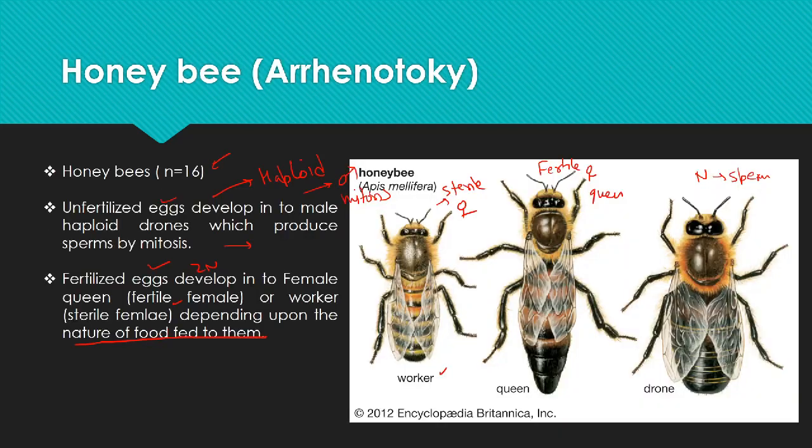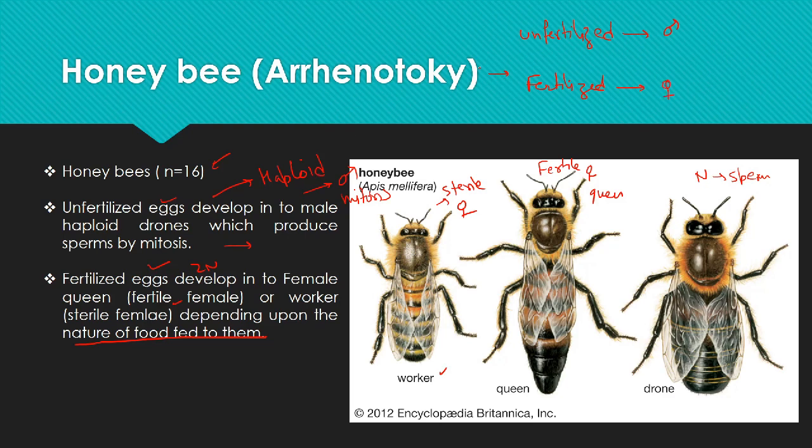In case of Arrhenotoky, there are two types of eggs. One are the unfertilized, the other are the fertilized. Unfertilized eggs give rise to the males, and fertilized eggs give rise to the female.